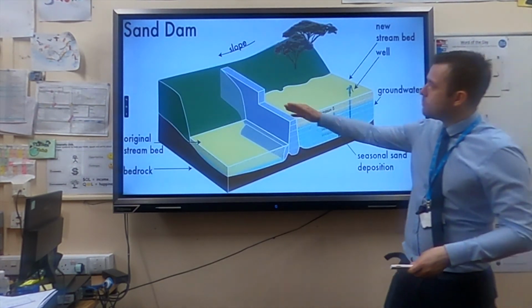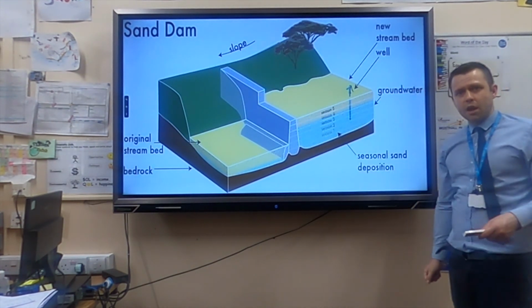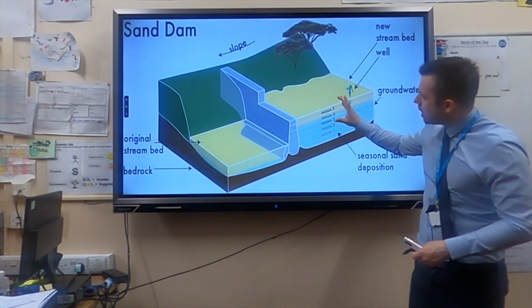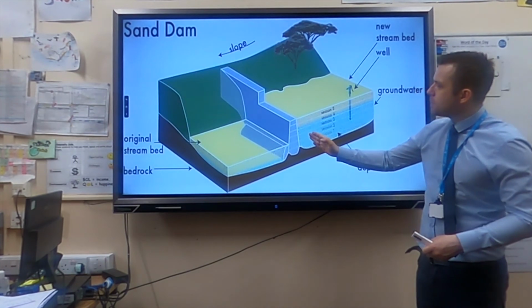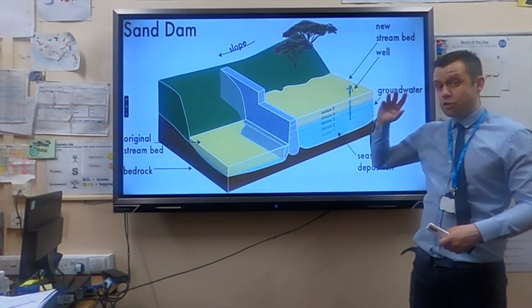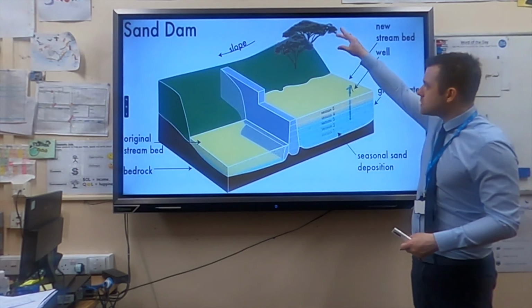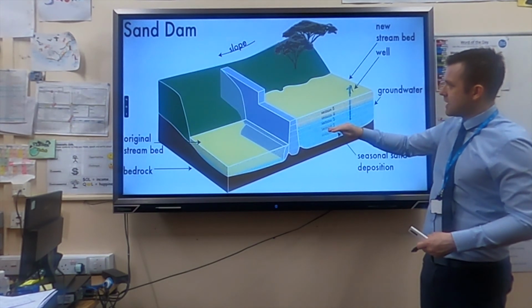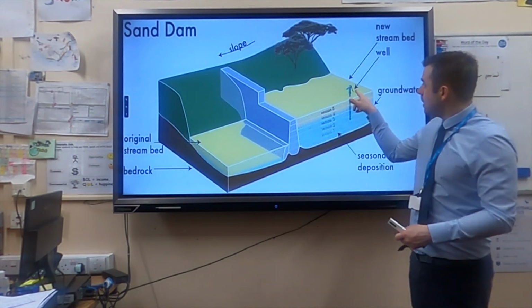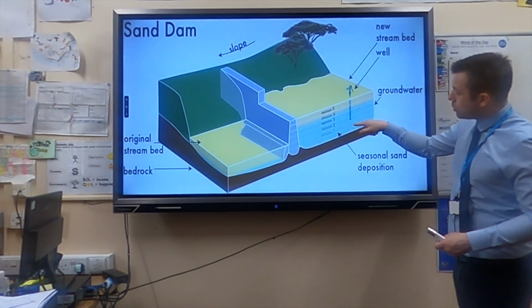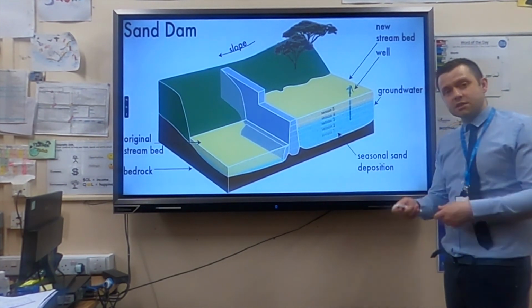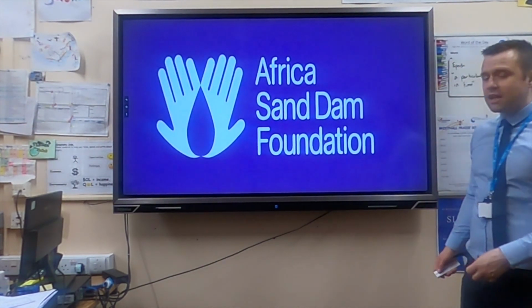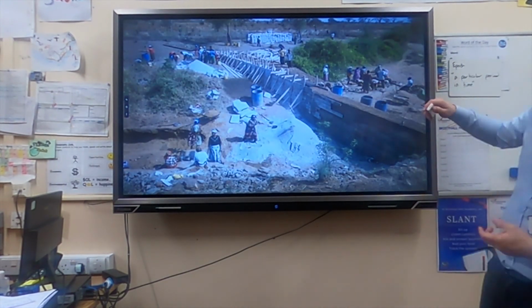A sand dam works by building an artificial barrier across a river. During the wet season, any sediment that is transported along the river will get trapped behind the dam and start to build up. So, in future years, any water that falls down will be filtered through the sand and it will lie underneath the sand. This will reduce evaporation, and ultimately they put a pump into the water at the bottom. There you have it. You've got sustainable, renewable food supply, and it's called the African Sand Dam Foundation, or the ASDF.